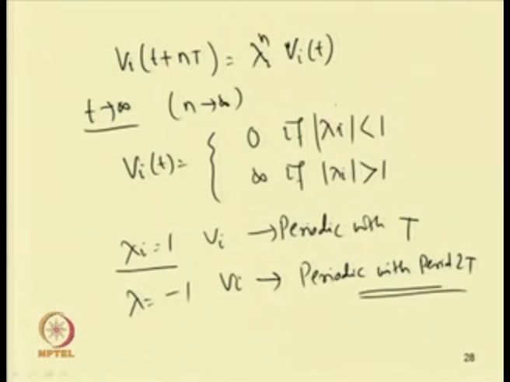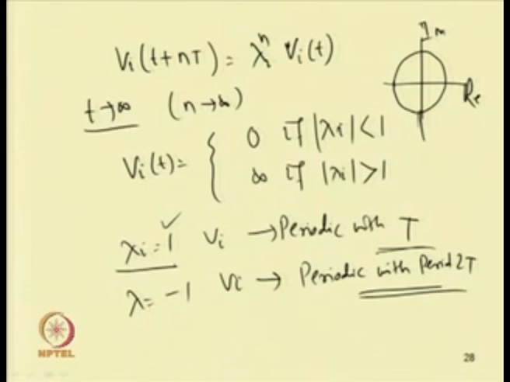By finding these eigenvalues, or characteristic multipliers lambda, if we plot them in real and imaginary terms, for a periodic orbit we have lambda equal to 1. If it lies within the unit circle, then the periodic response becomes stable, and if it lies outside the unit circle, this becomes unstable. Here this is the real part and this is the imaginary part.